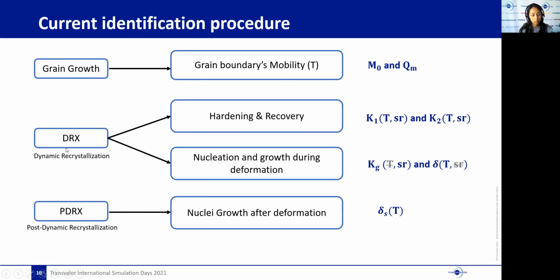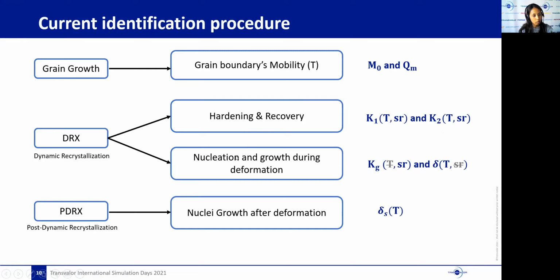Secondly, we have dynamic recrystallization, which is divided into several physical mechanisms. Firstly, hardening that would be represented by parameter Q1 and recovery by the parameter Q2. Both of them, as you can see, vary according to temperature and strain rate conditions.